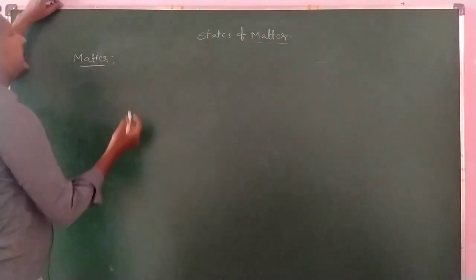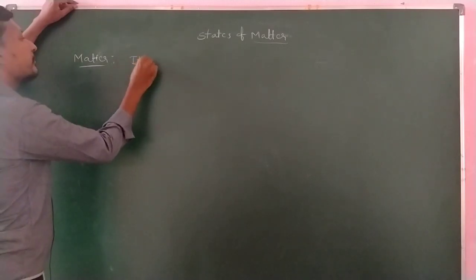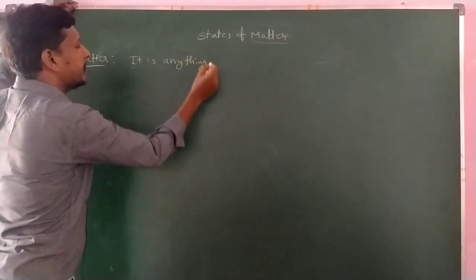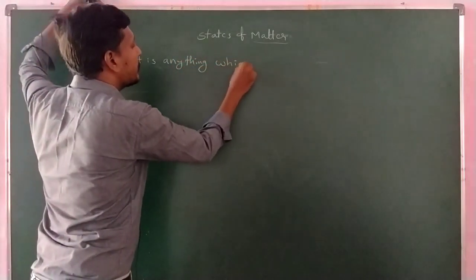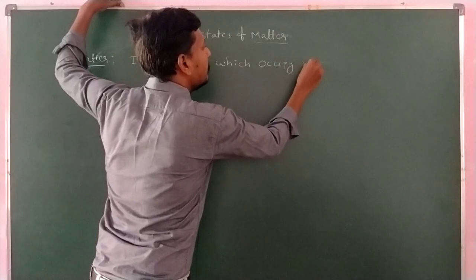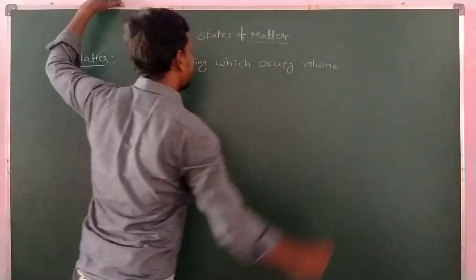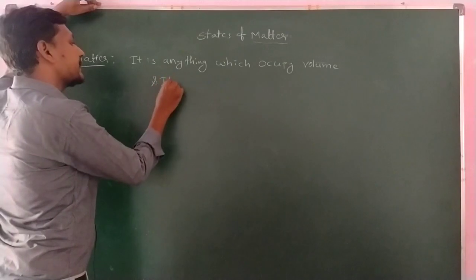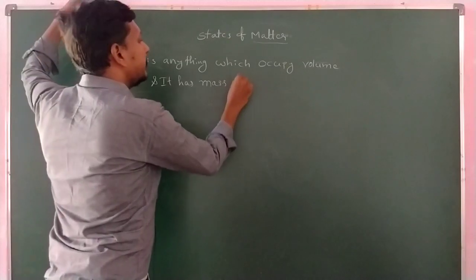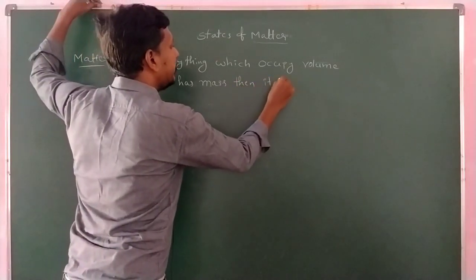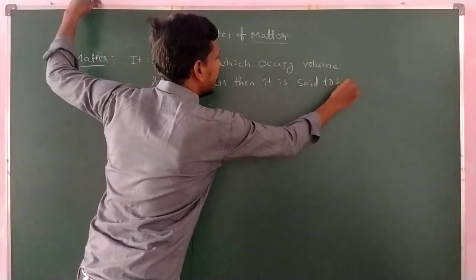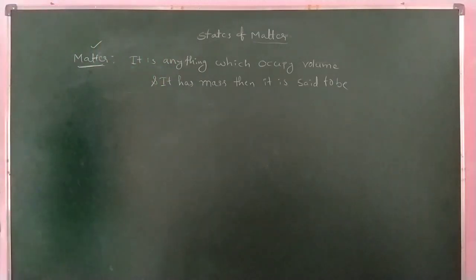First I am writing the definition: it is anything which occupies volume or space, and it has mass, then it is said to be matter.